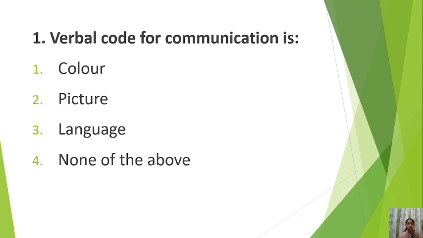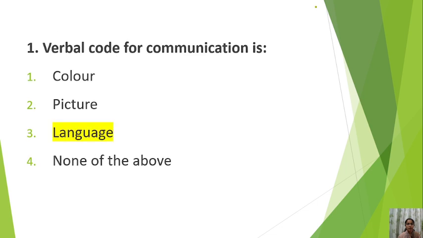Okay, so first question is, verbal code for communication is number 1 color, number 2 picture, number 3 language, number 4 none of the above. Try to answer this question. You must have read this in your MA or MSc also in journalism.